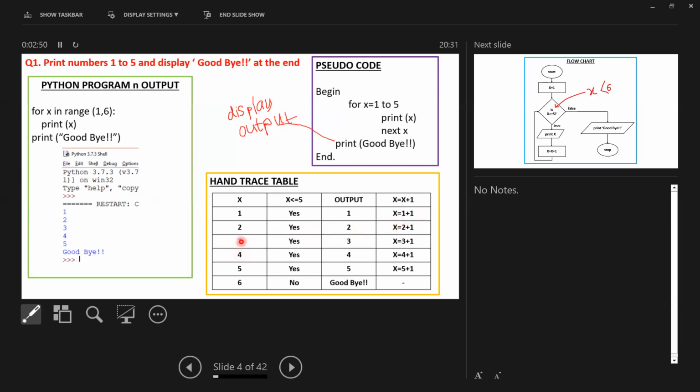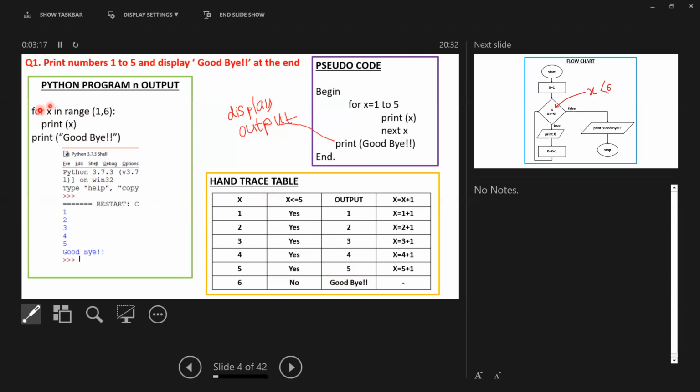Then take x equal to 3. Then is 3 lesser than 5? Can you understand the hand trace table? It will keep on repeating up to number 5. When number 5 is printed, then add another one, then 6. Then 6 is not lesser than or equal to 5. Therefore, display the goodbye. Can you understand?